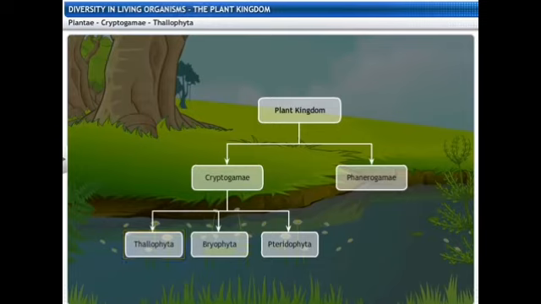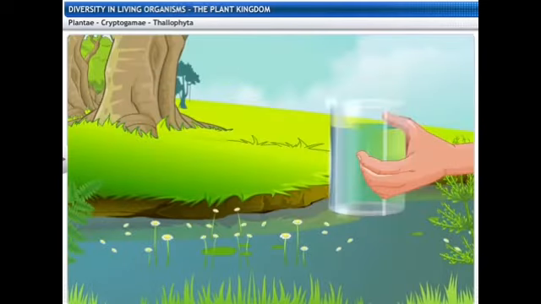Focusing on the crux of all these structures, that is the Thallophyta. If you observe the structure of a typical thallophyta, thallo means the thallus. They do not have any structures like the root, stems or leaves.